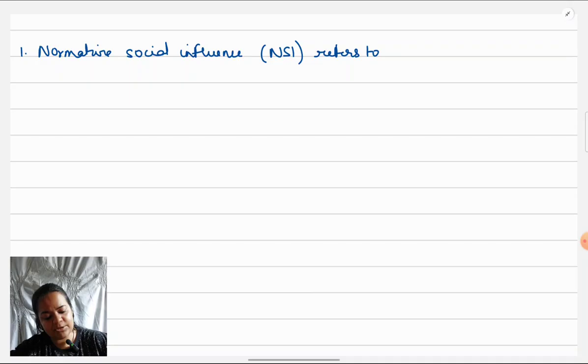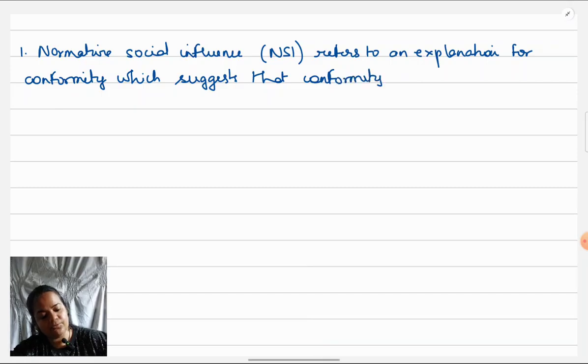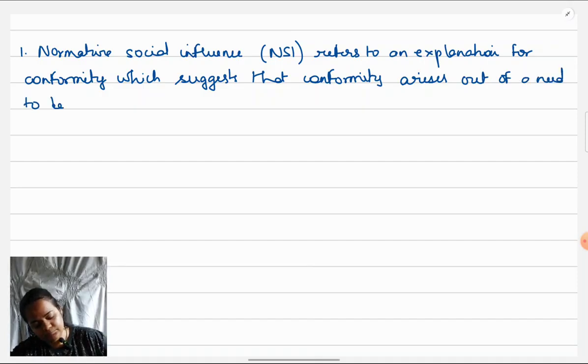an explanation for conformity which suggests that conformity arises out of a need to be accepted in or approved by a group.